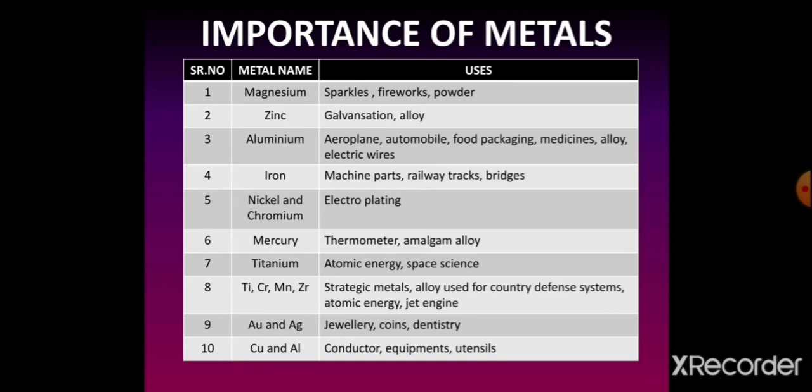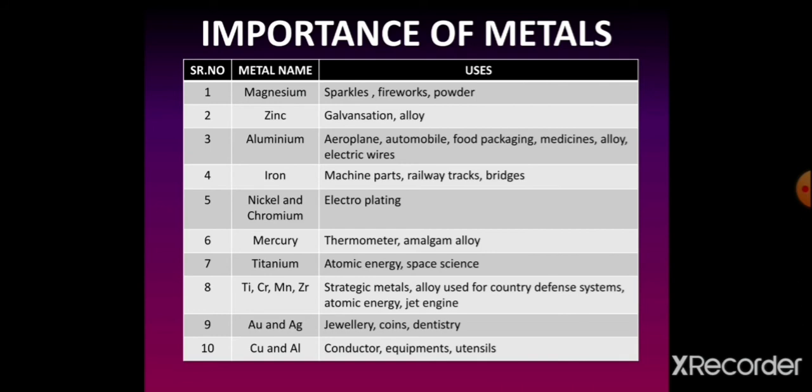Students, some metals like titanium, chromium, manganese and zirconium have a great significance nowadays as they are used in our country defense. These metals are called strategic metal elements.